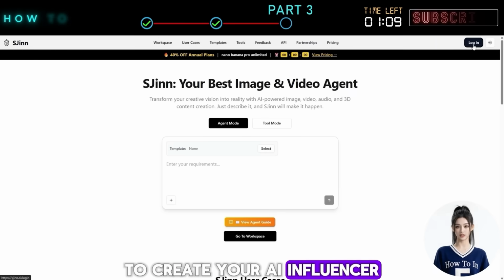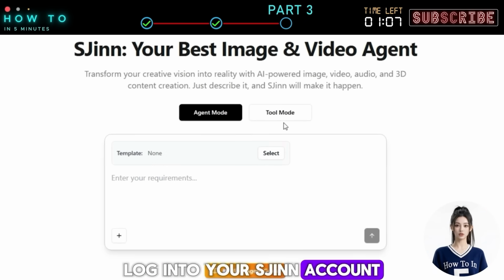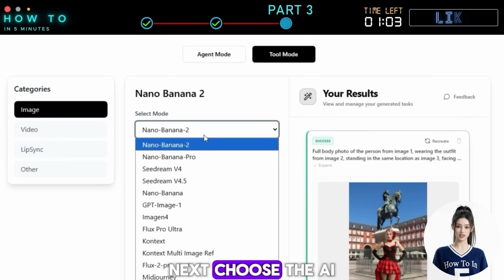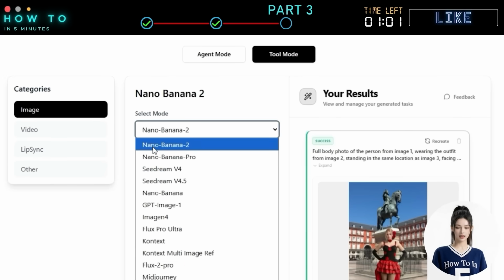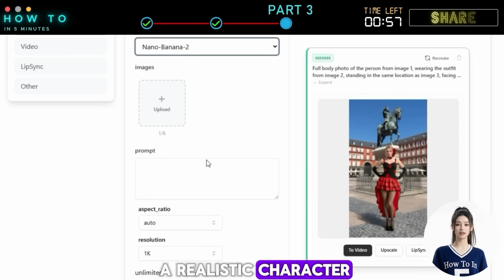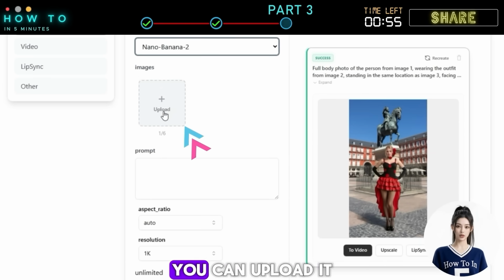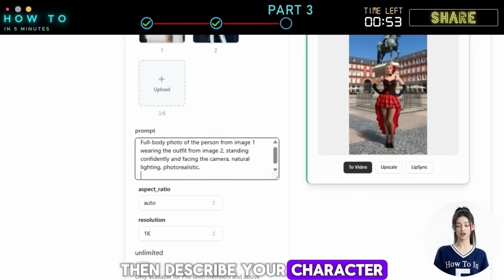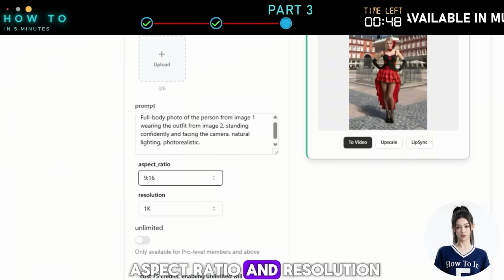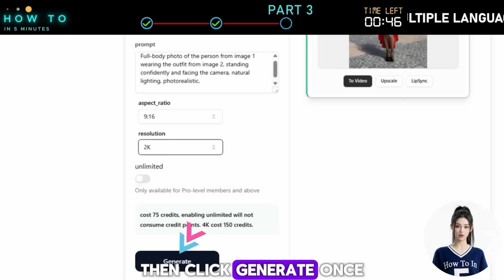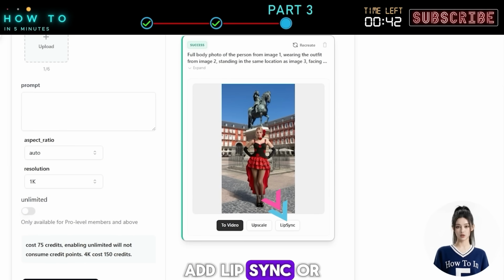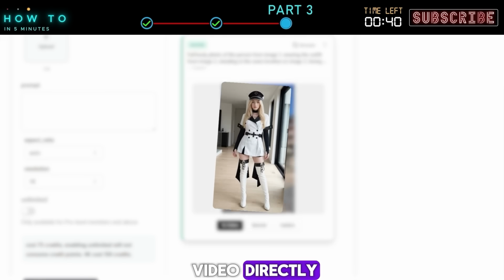To create your AI influencer, log in to your SGen account, go to Tool mode, and make sure the image category is selected. Next, choose the AI model that fits your style. In this example, I'm using NanoBanana 2 because I want a realistic character. If you have a face or character reference, you can upload it. Then, describe your character in detail in the prompt box. After that, select the aspect ratio and resolution. Then click Generate. Once you're happy with the result, you can upscale the image, add lip sync, or turn it into a video directly.